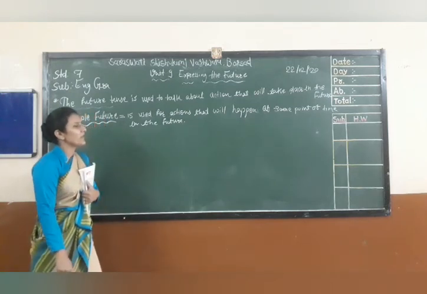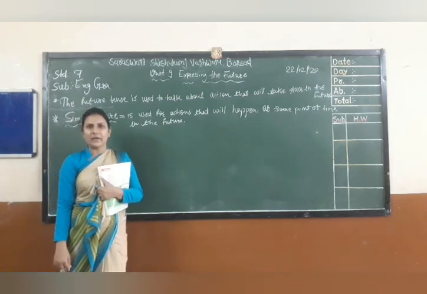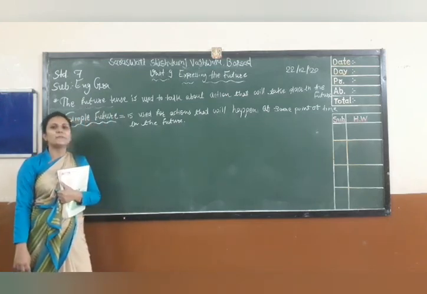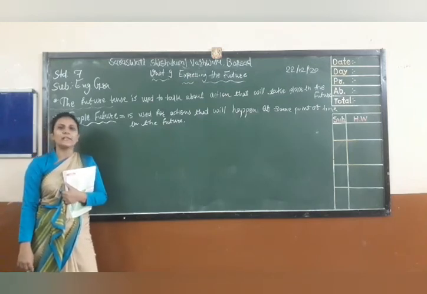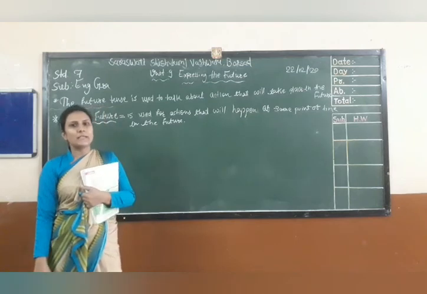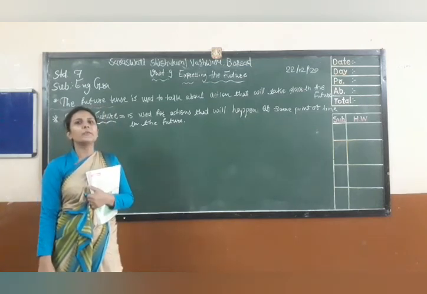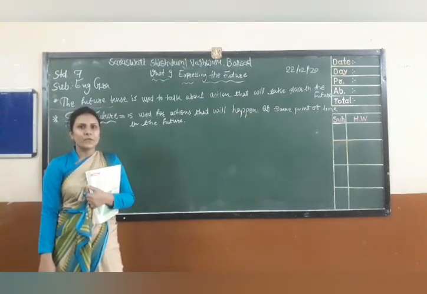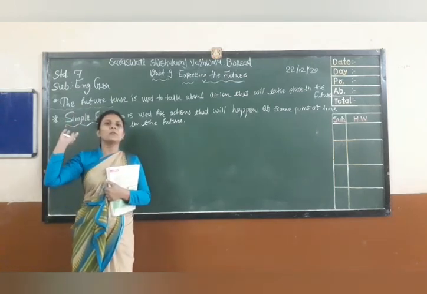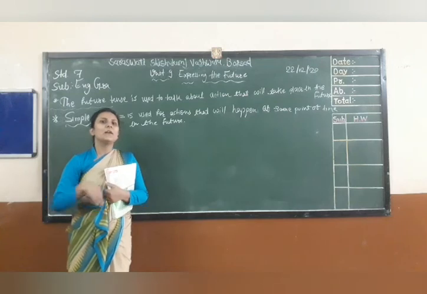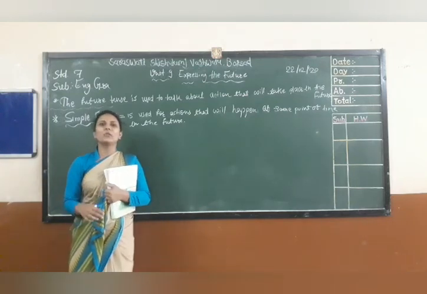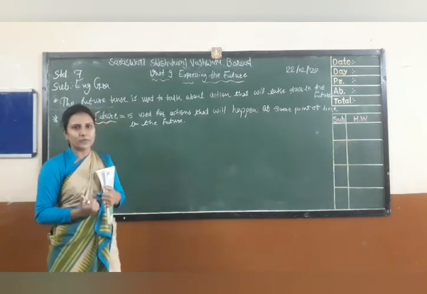We have completed our chapter number 7, 8 and we have started a new chapter, that is expressing the future. We are talking about the tenses. We have three main tenses: present, past and future. Present means this time, past means whatever happened in the past, and future tense means what is to come. Now we will talk about expressing the future.